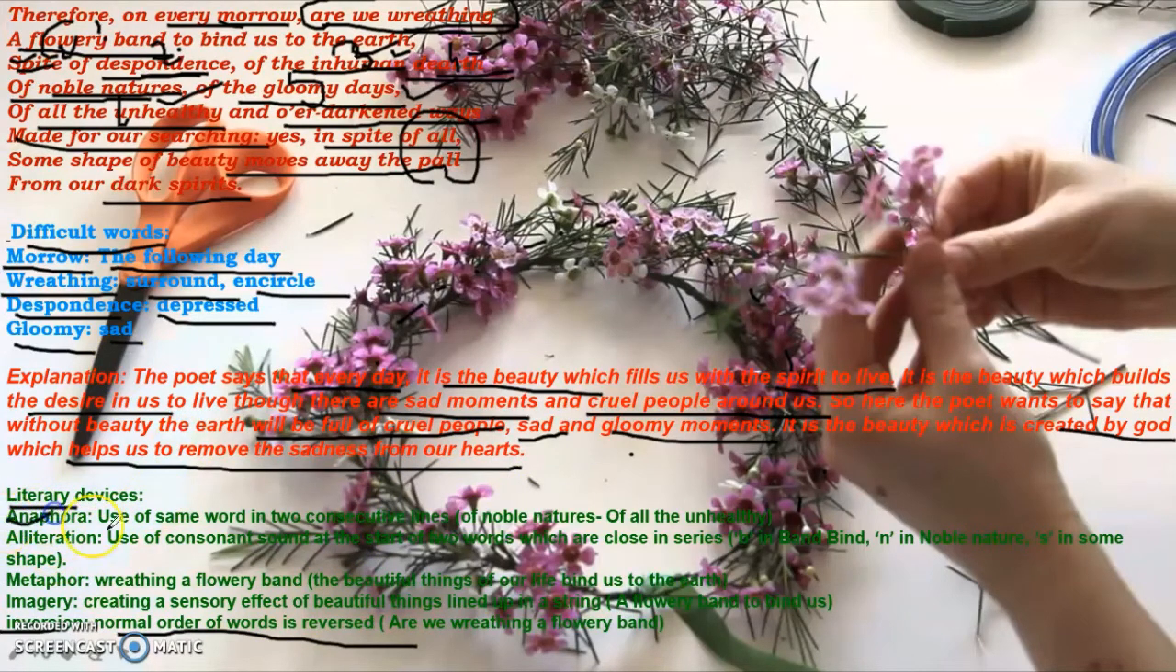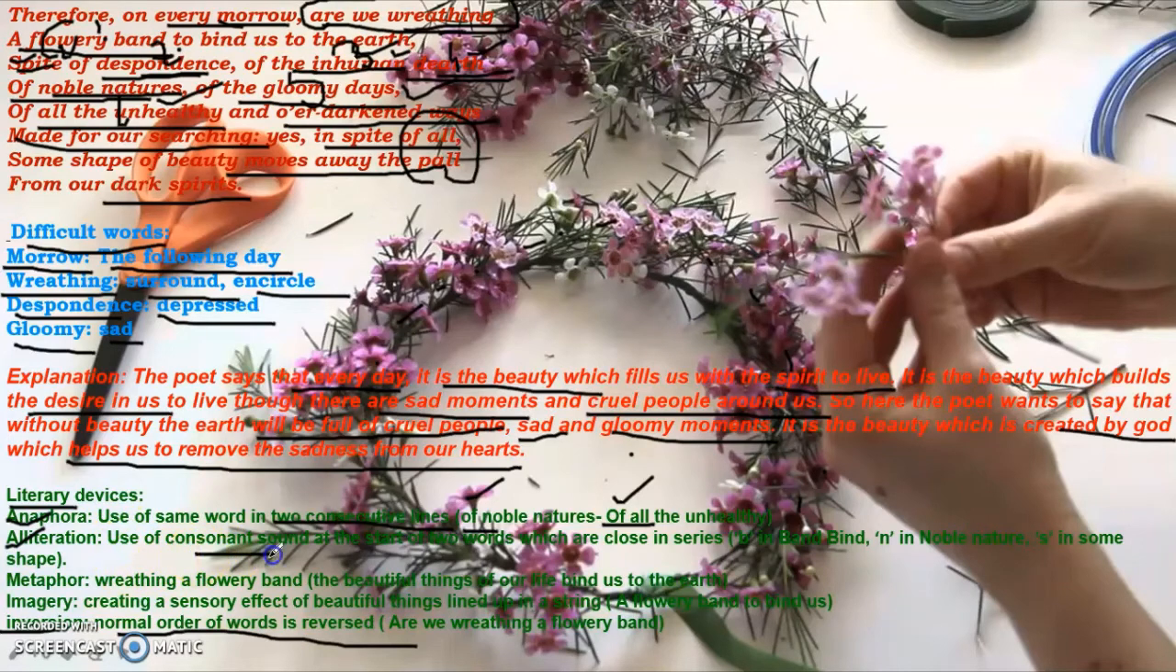Number 1 is Anaphora. Anaphora is use of same word in 2 consecutive lines. That is, he has used the word of, like of noble natures, of the gloomy days, of all the unhealthy, and so the repetition of the word of is used again and again. So that is Anaphora. Number 2, he has used the poetic device of alliteration.